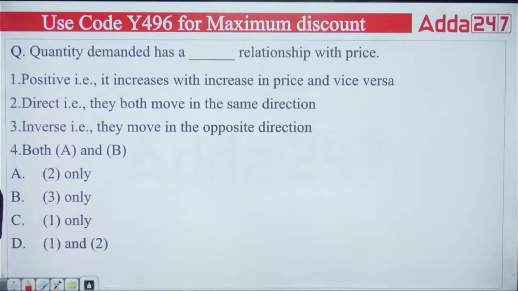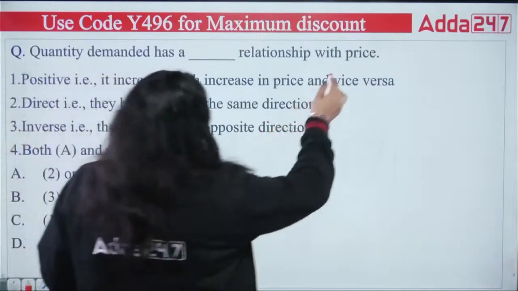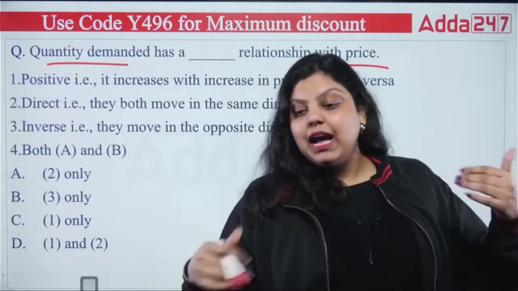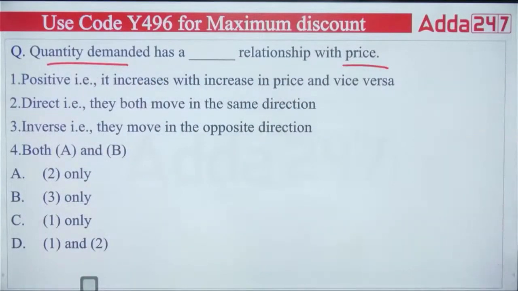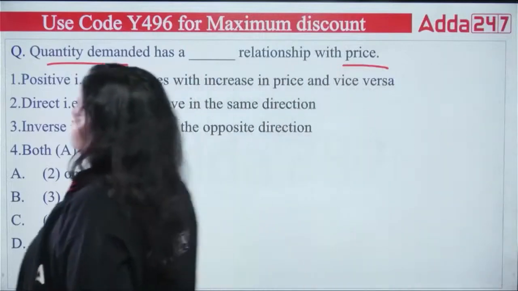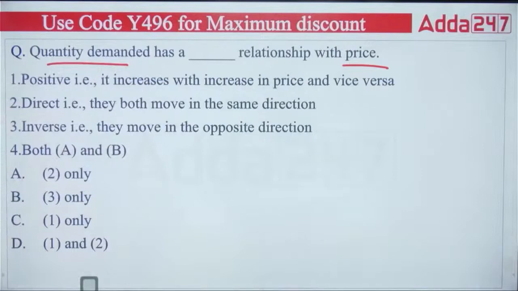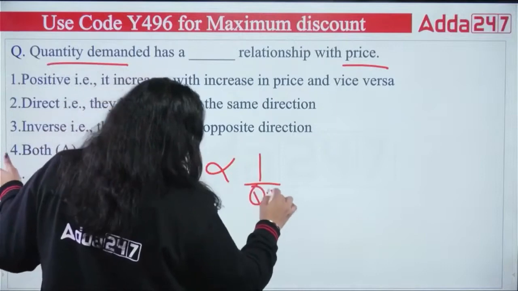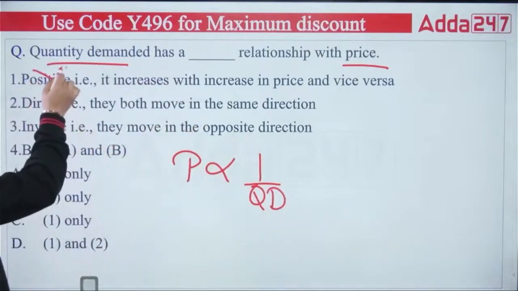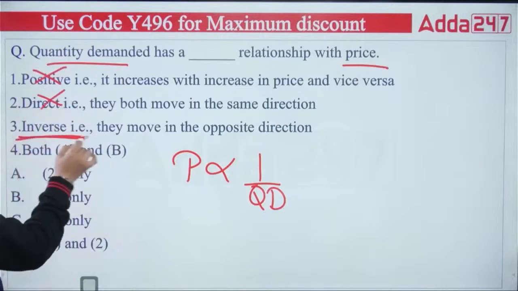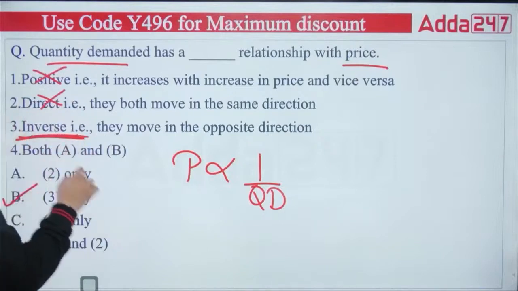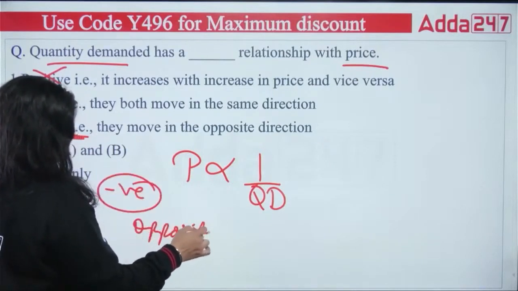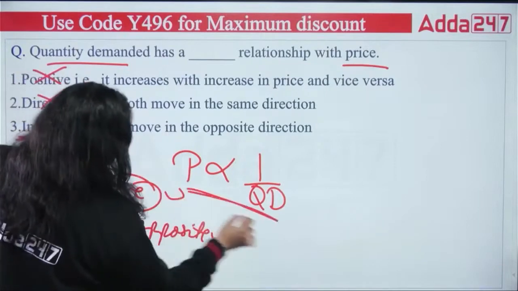Next question we have here: quantity demanded has a dash relation with price. Now I have just told you what relation the price and quantity demanded have as per our law of demand. First is saying positive, second is saying direct, third is saying inverse, and fourth is saying both A and B. So price and quantity demanded always have an inverse relation. It can't be positive, it can't be negative, it is inverse. It means third only. You can call it inverse, you can call it negative, you can call it opposite relation. All are correct in context of the inversely proportional.